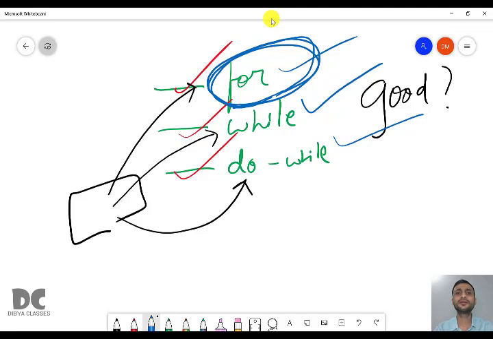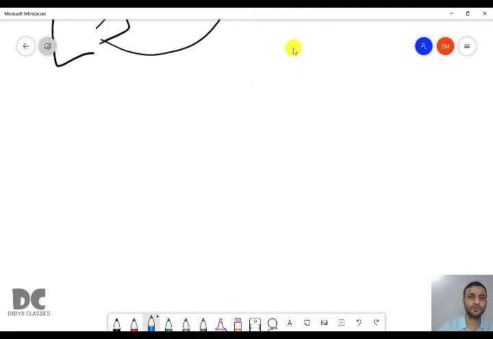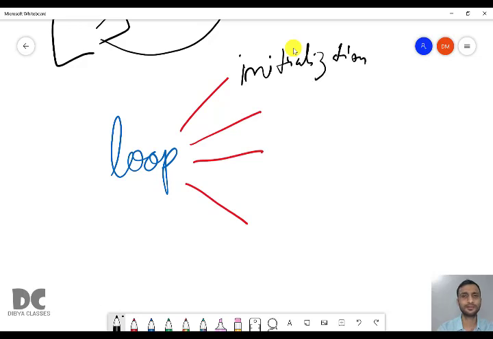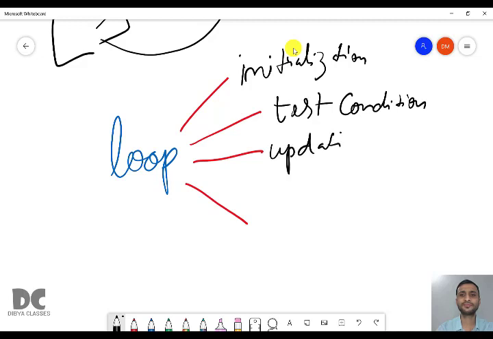So now we will understand more about loops. A loop contains 4 important parts. It can be a for loop, a while loop, or a do while loop, doesn't matter. In all the 3 loops, there are 4 important parts. First one is initialization. Second is test condition. Third one is updation, and fourth one is body.